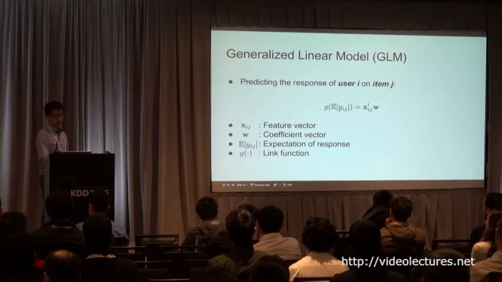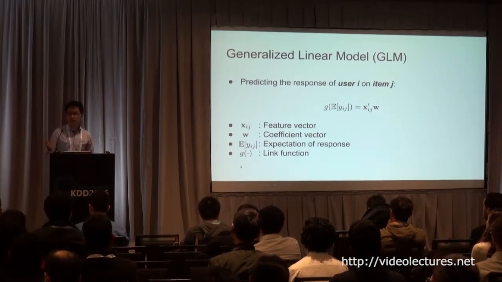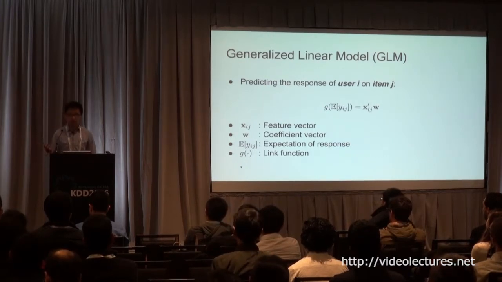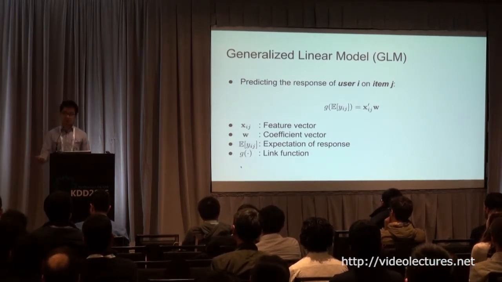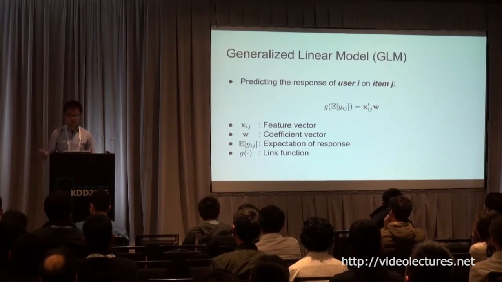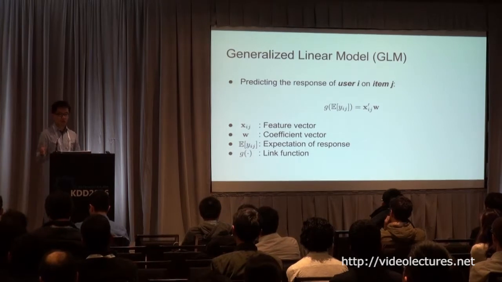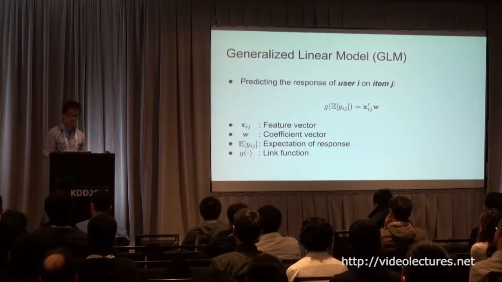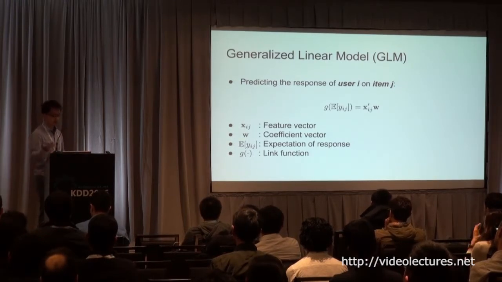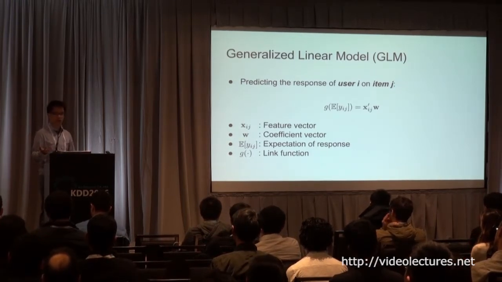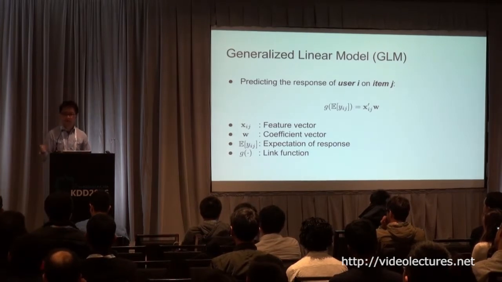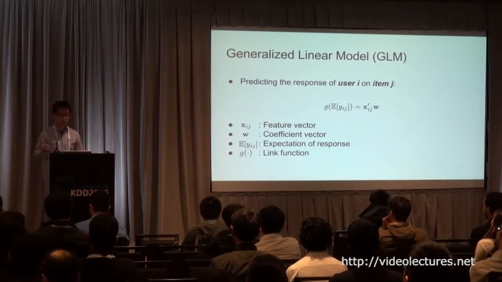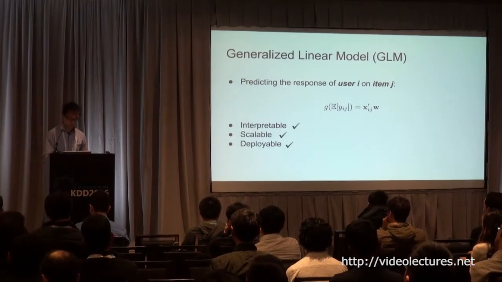Let me give one more concrete case. If this function corresponds to a logit function, then this model becomes logistic regression. If G becomes an identity function, it does nothing, and this becomes linear regression. But in this paper, instead of talking about a specific model like logistic regression, SVM or Poisson regression, we just use this notation to say this model is general enough to be applied to different types of data, whether binary, real, count, whatever.